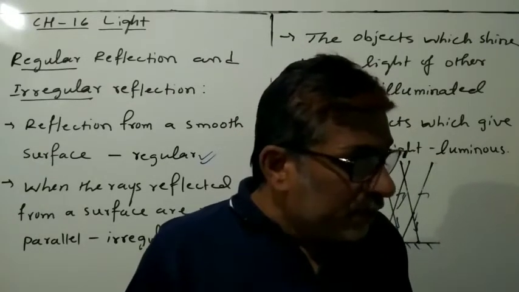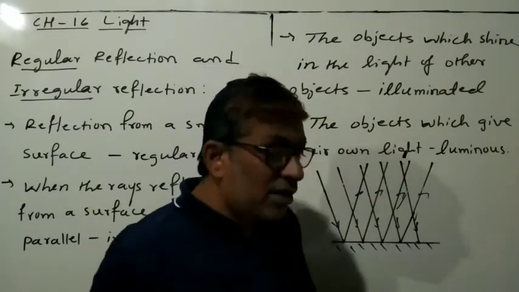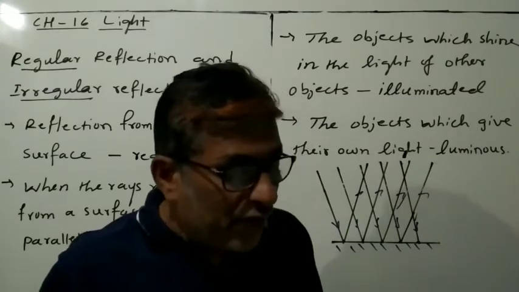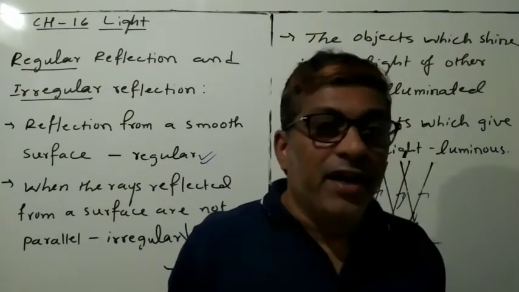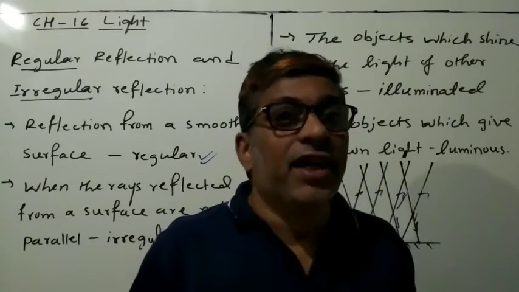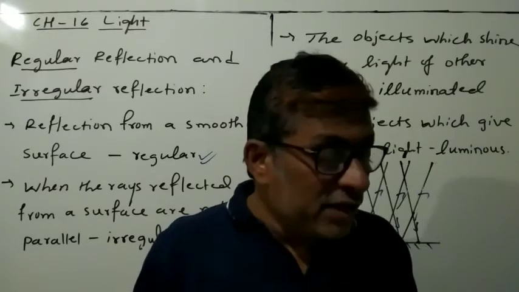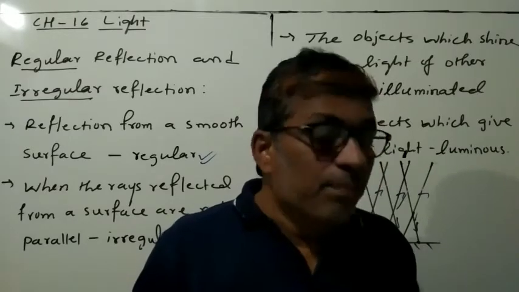Now there are other objects which give their own light. For example, the sun, fire, the flame of a candle, or even an electric lamp. They produce their own light, and their light falls on our eyes. So that is why we see them.